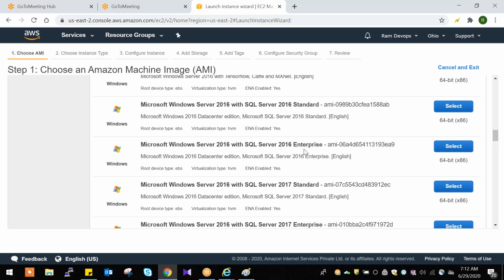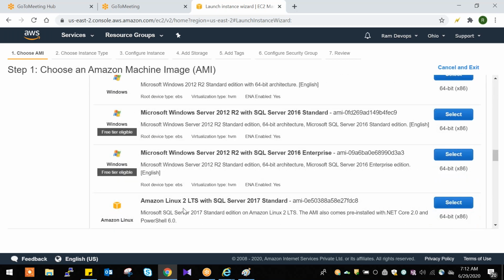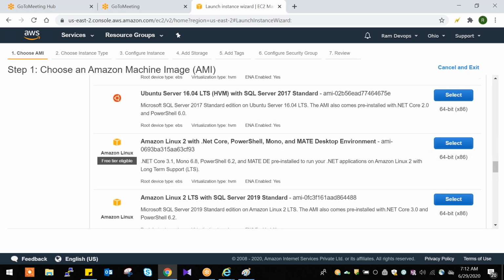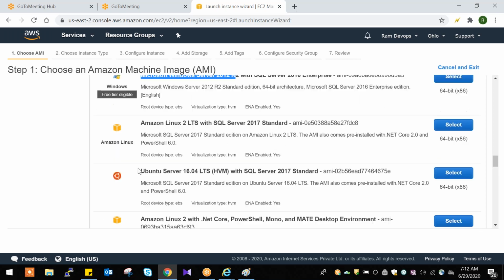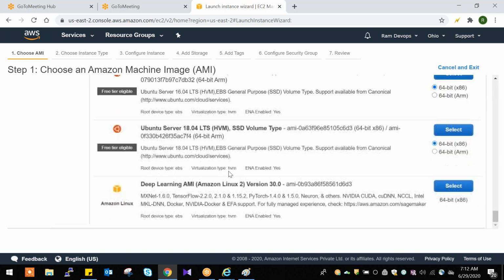Correct, yes. So as per our requirement, you can select the server. And here we have Ubuntu servers, Linux in different versions, Windows Server 2012 R2. Different versions, Ubuntu versions. So these are the 40 AMIs.